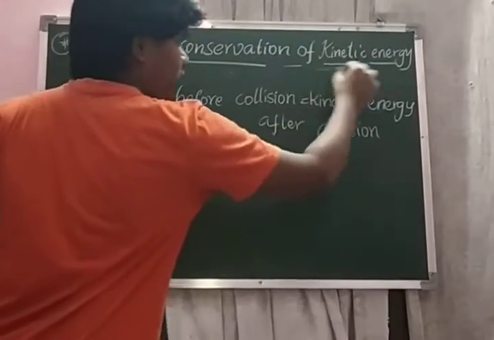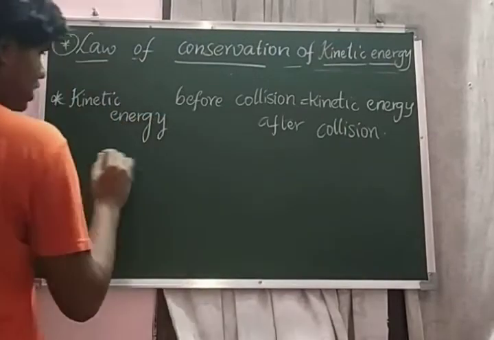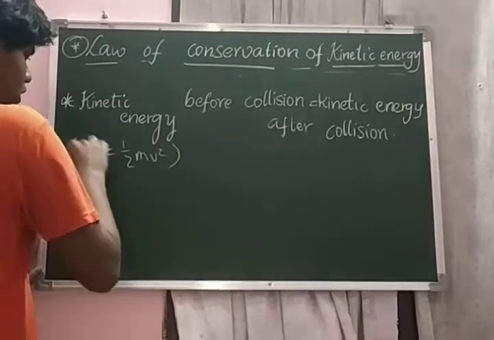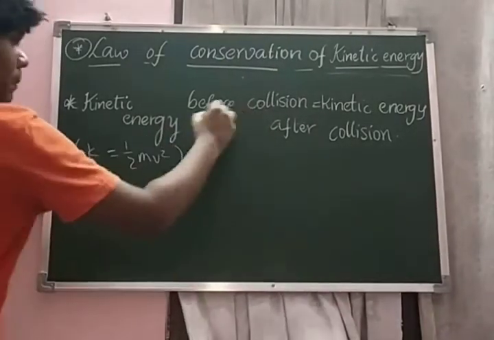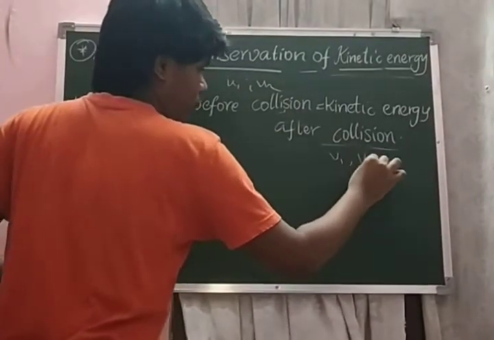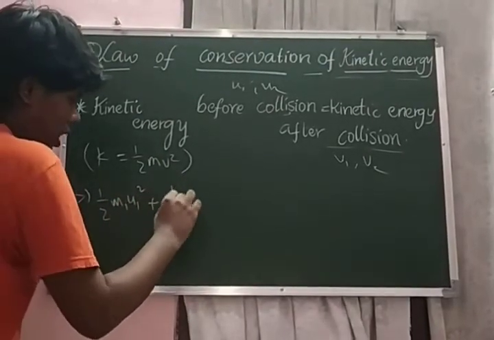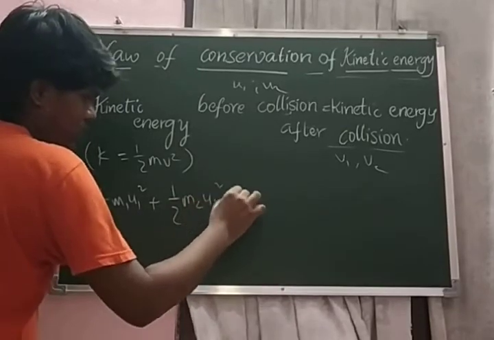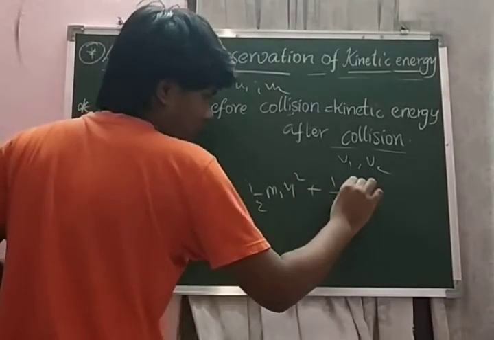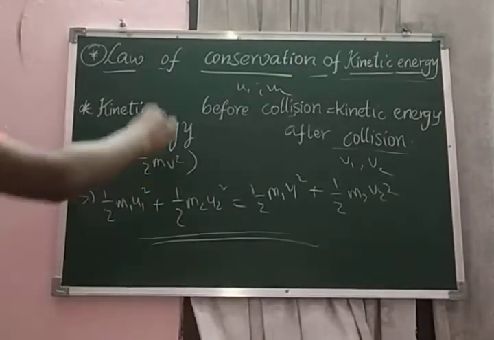Law of conservation of kinetic energy. Kinetic energy before collision is equal to kinetic energy after collision. Kinetic energy is equal to half mv square. Before collision, the speeds are u1 and u2, and after collision the speeds are v1 and v2. So half m1 u1 square plus half m2 u2 square is equal to half m1 v1 square plus half m2 v2 square, and this is called the law of conservation of kinetic energy.